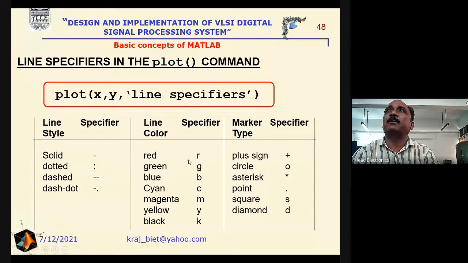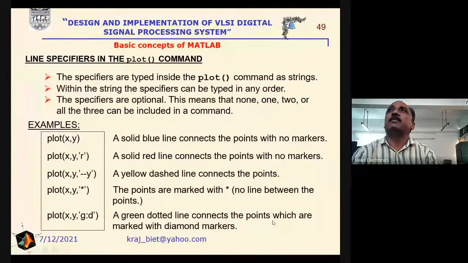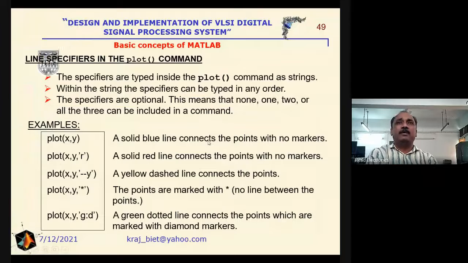Then red in color, r. For green color, we will use the letter g, blue b, cyan c, magenta m, yellow y, black k. And for the different types of markers, plus sign, circle o, asterisk, point, square, and diamond. These are the different types of style, color, and markers that will be utilized here.